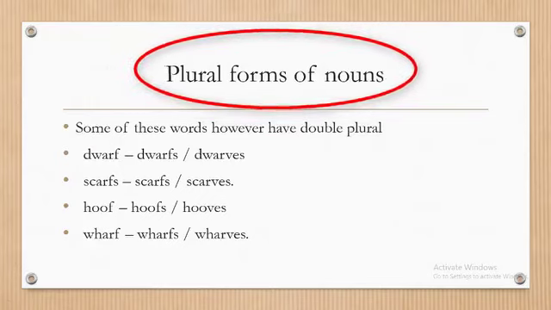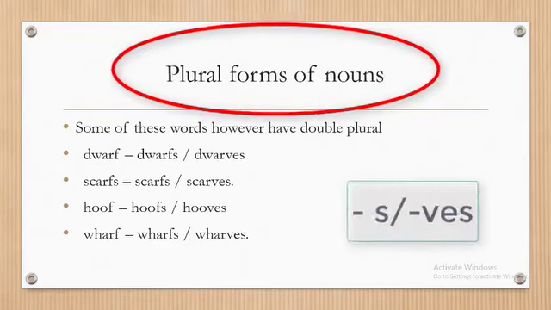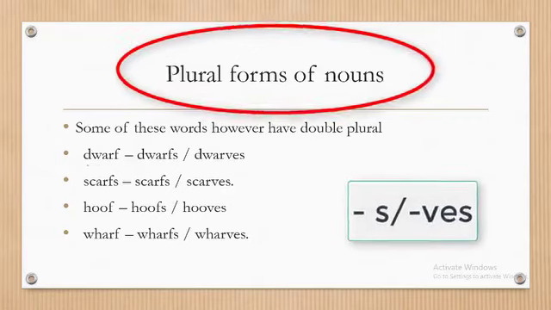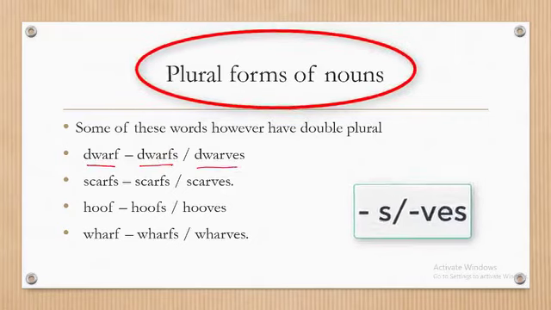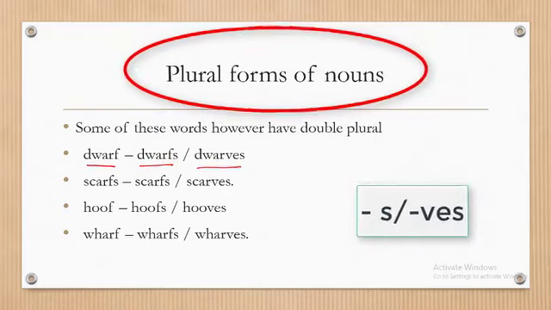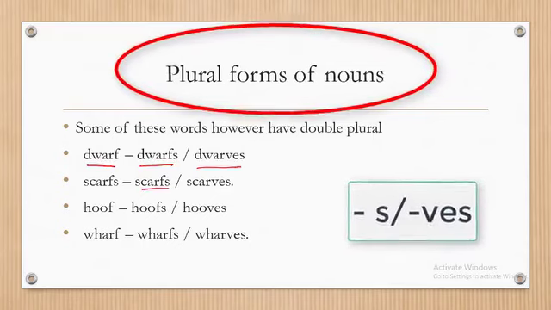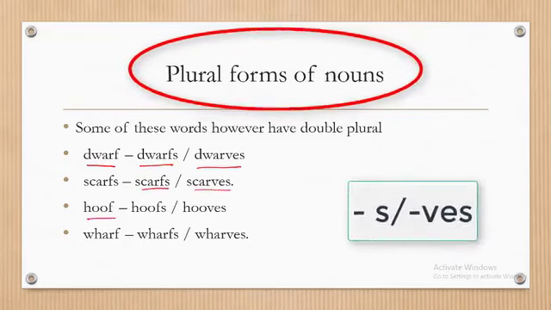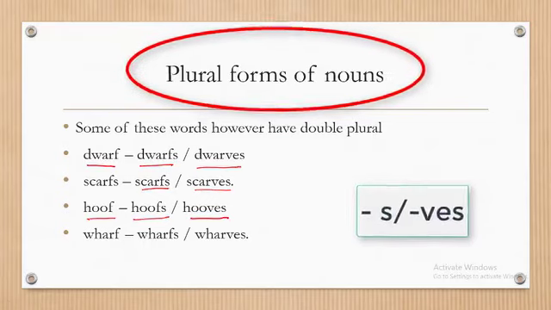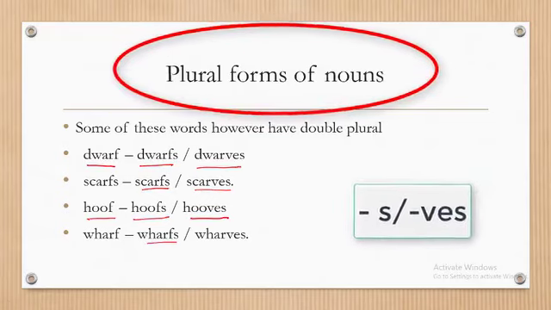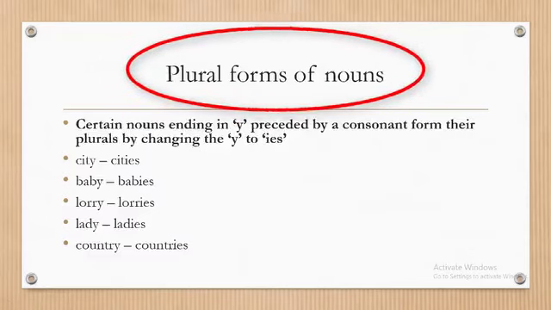There are some of them that have a double plural. For instance, dwarf. So we have dwarfs and dwarves. We have scarf, scarfs and scarves. Hoof, we have hoofs and hooves. So the examples are inexhaustive.